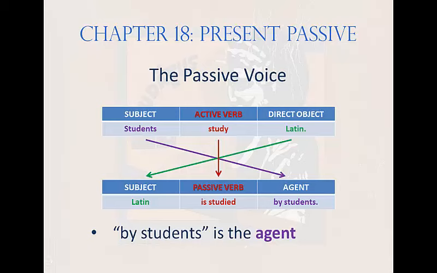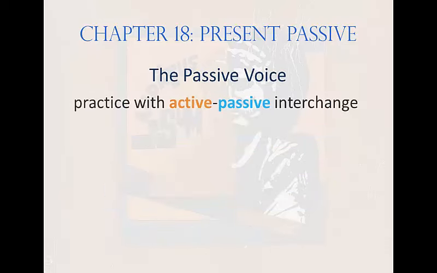Notice that while both sentences say the same thing, the action of the verb runs in exactly contrary directions. In the active sentence, it moves from left to right, from the subject to the direct object. But when the verb is changed to passive, the action runs right to left, toward the subject, and from the agent. Let's practice doing that, changing the direction of the verb without changing the meaning of the sentence by moving the verb from active voice to passive voice.